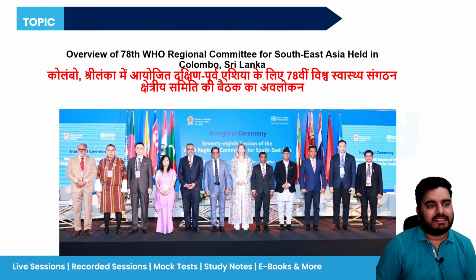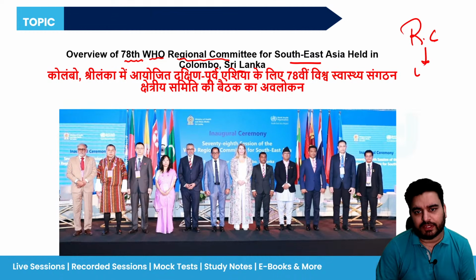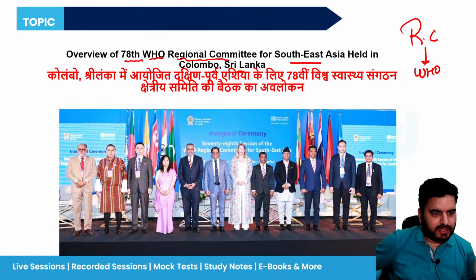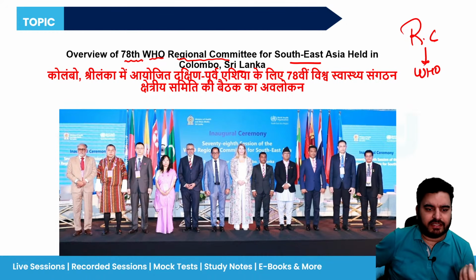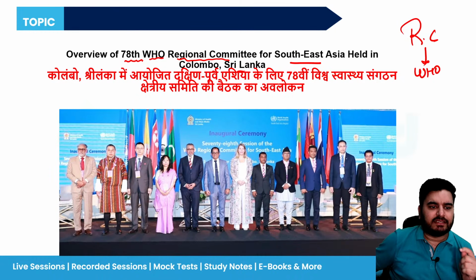Next is the overview of the 78th WHO Regional Committee for Southeast Asia, which was held in Colombo, Sri Lanka. Now, first understand what the Regional Committee of WHO is. Every big organization has its regional committees, because every region has its unique set of problems, so they need a unique set of members to counter those problems. Similarly, the regional committees of WHO are the highest decision making body.